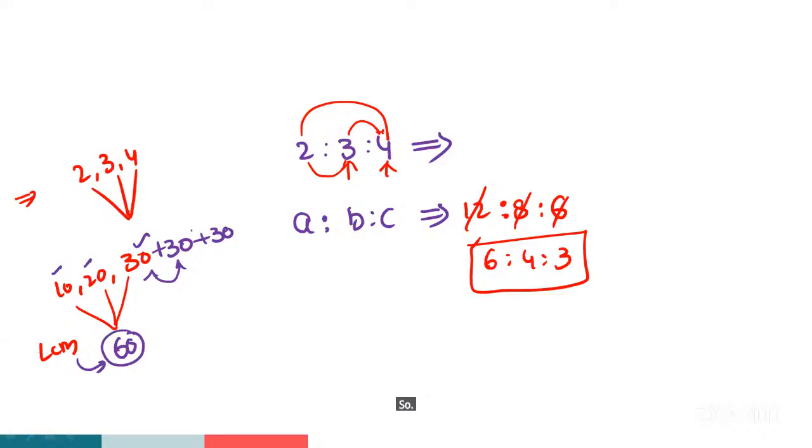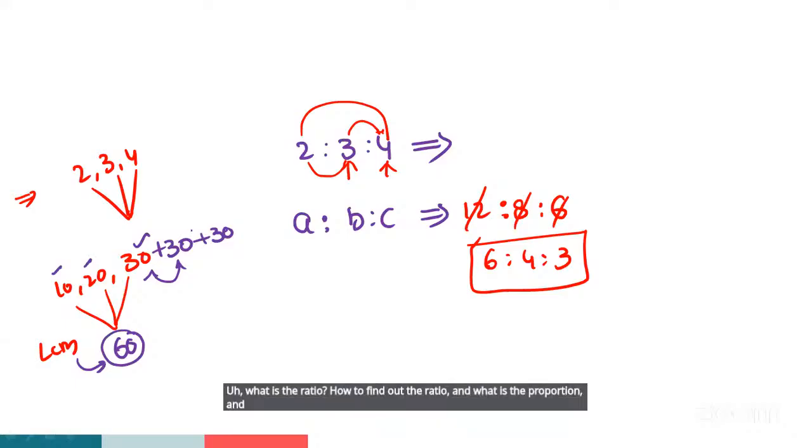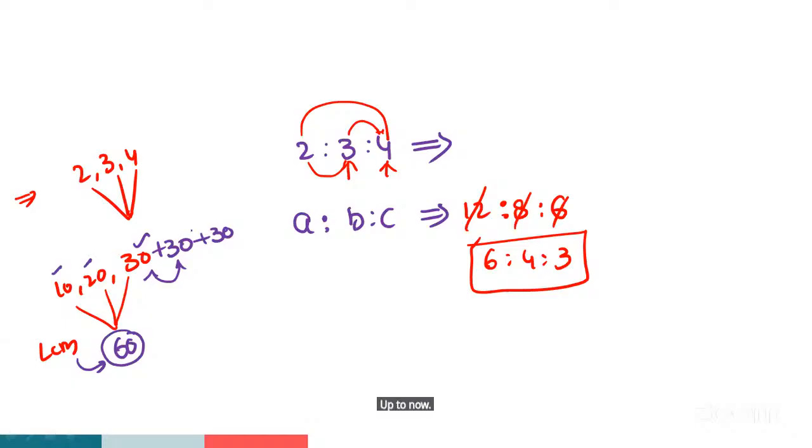Okay, right. So up to now we discussed what is the ratio, how to find out the ratio, what is the proportion, and how to find out the proportions. And next, 3 formulas are there: fourth proportion, third proportion, second proportion or mean proportion, and duplicate value, subduplicate value, triplicate value, subtriplicate value, and compound ratio and inverse ratio. Up to now, any doubts, guys? These are fundamentals of ratio and proportion.